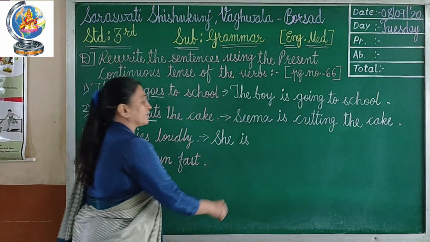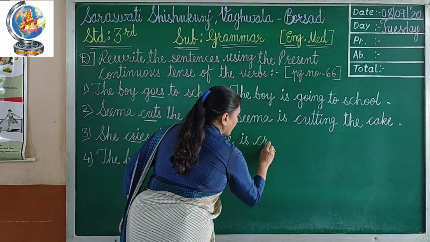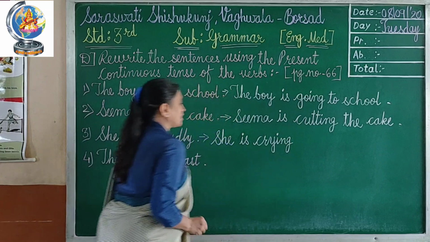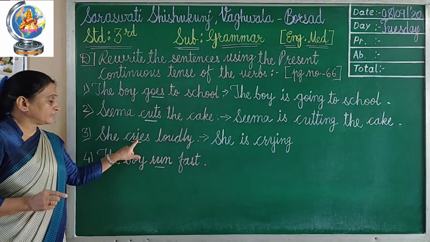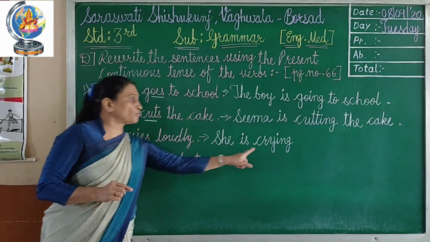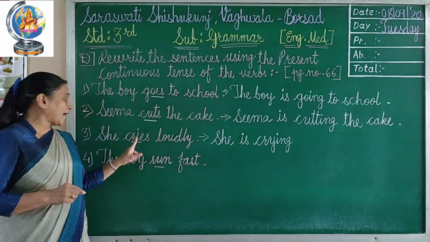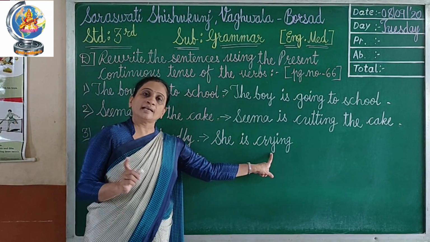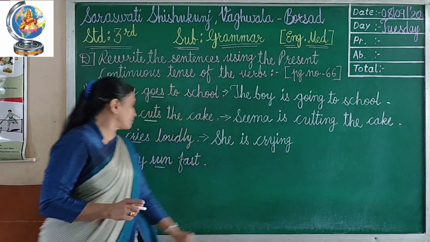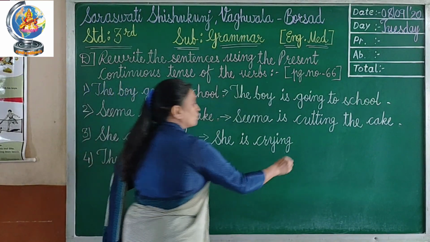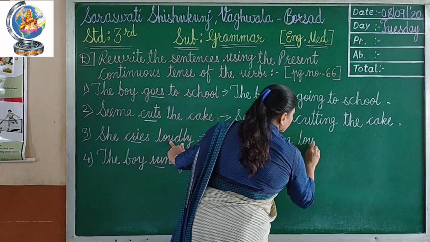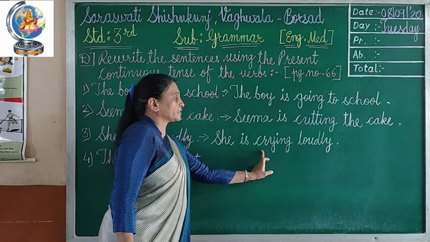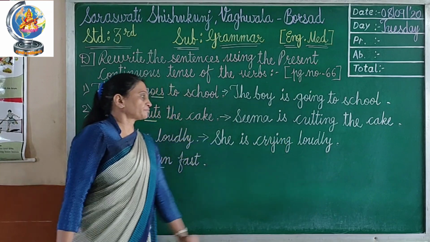First of all I will write CR, then Y, and then add ing. I will change this into Y. Cry, then ing, crying. Then after, loudly. Full stop. She is crying loudly.